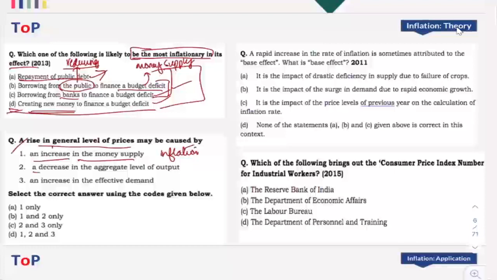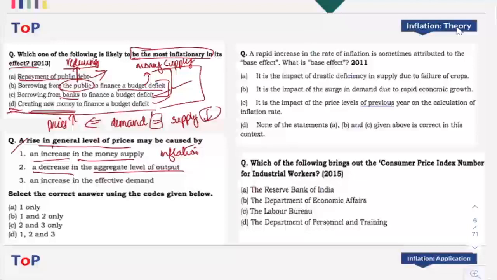A decrease in aggregate level of output again will lead to inflation. How? Because when it comes to a reduction in output, we have to understand that particular theory. Demand remaining the same, when the supply reduces, what happens? The prices will start increasing. This is a very basic theory that you have to understand, right? When demand remains the same, equal means it is same, and supply reduces, it will lead to higher level of prices.